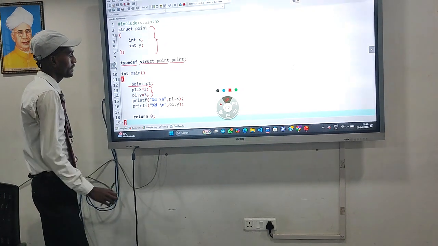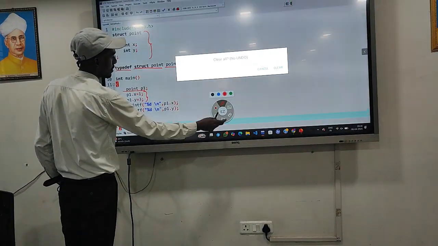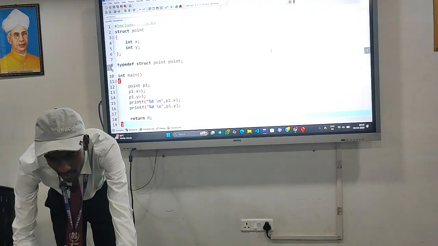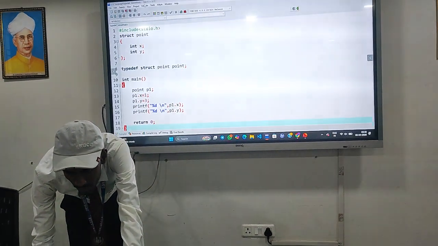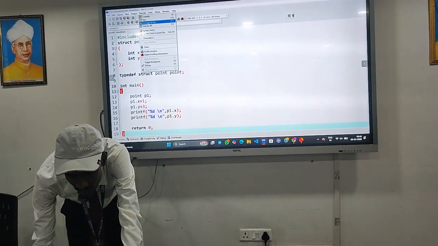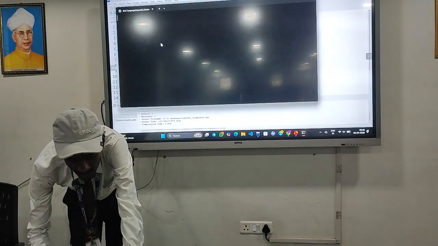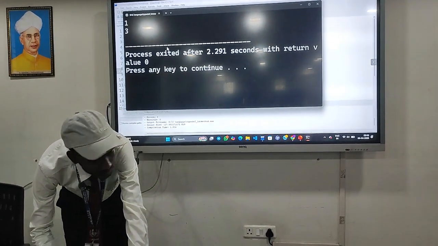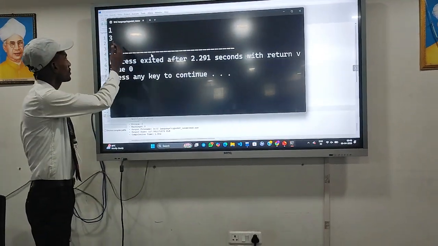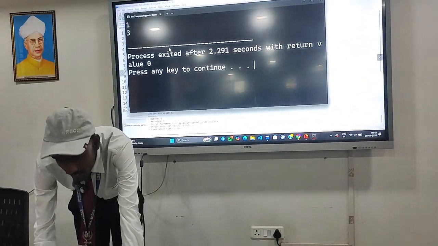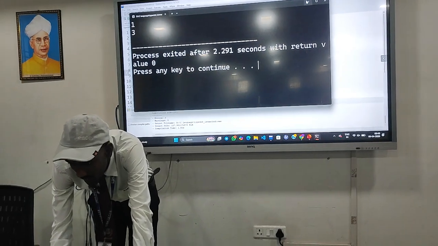After that we print the values of the variable. Here the output is 1 and 3, that we assigned in the variable.